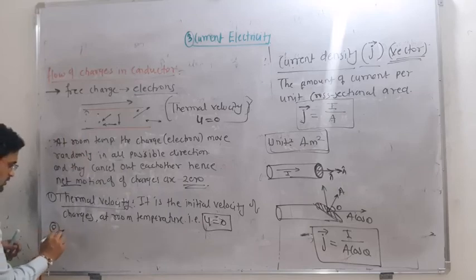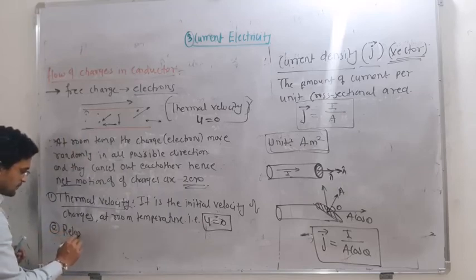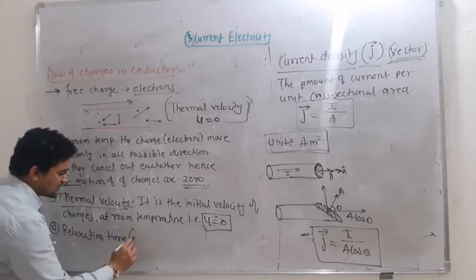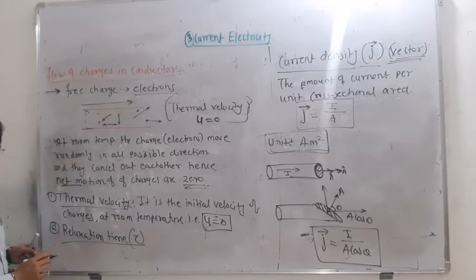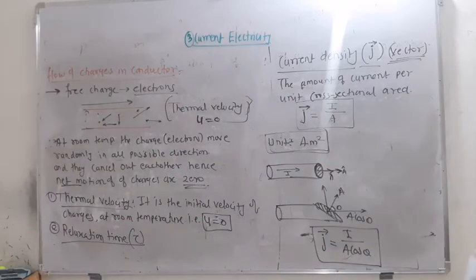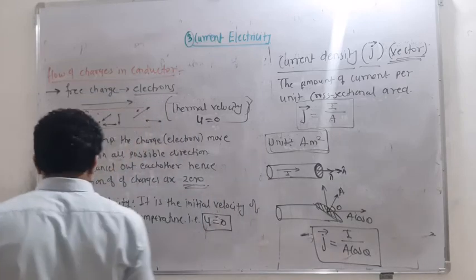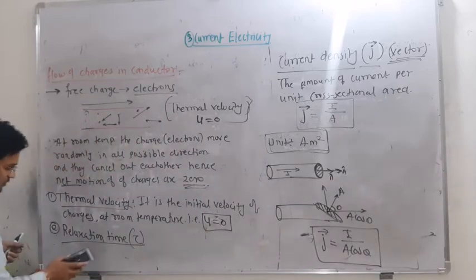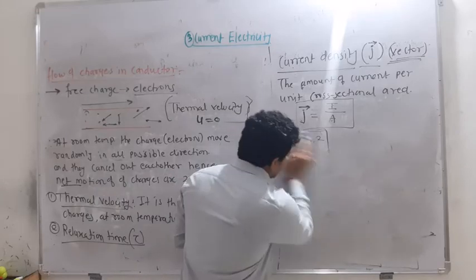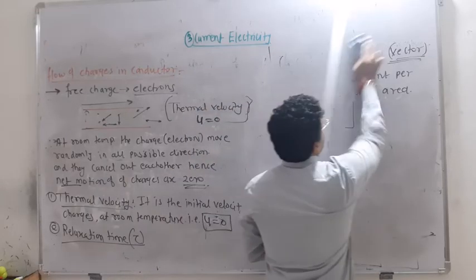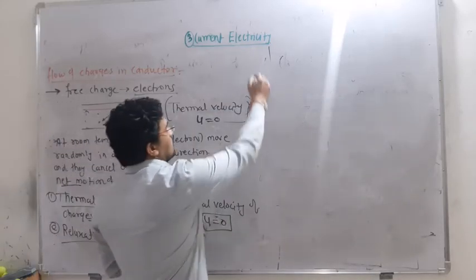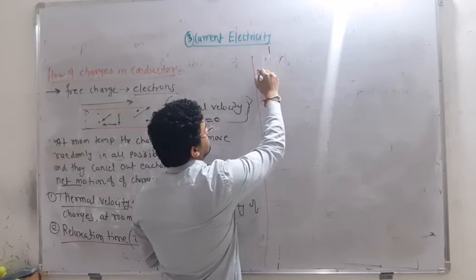Okay, next is relaxation time, and it is represented by the symbol tau. But before that you have to take another definition. Let it be here. I will write down another definition, and after that we will go for the relaxation time. So first you have to write down the mean free path.